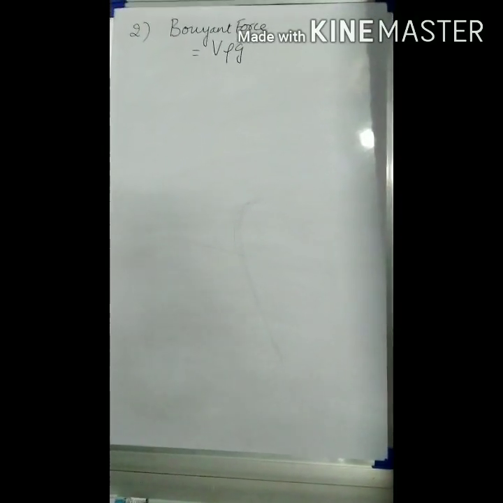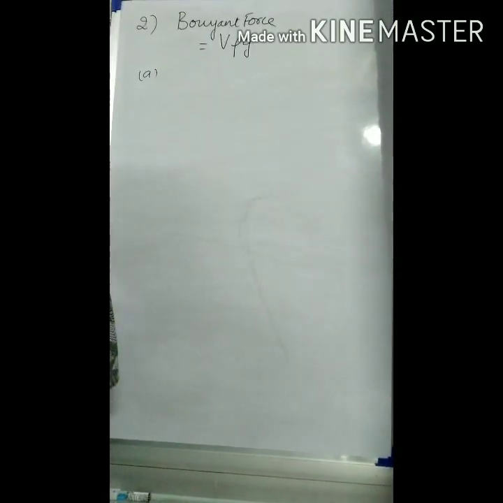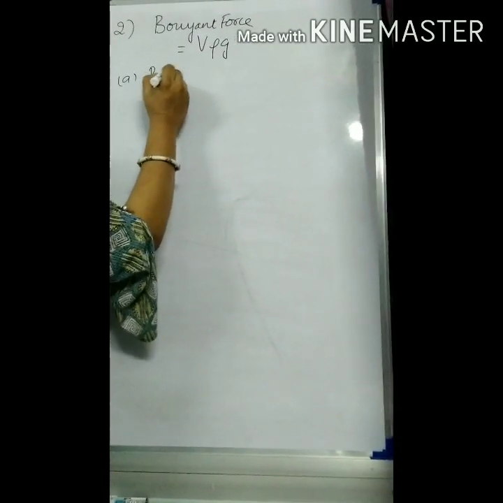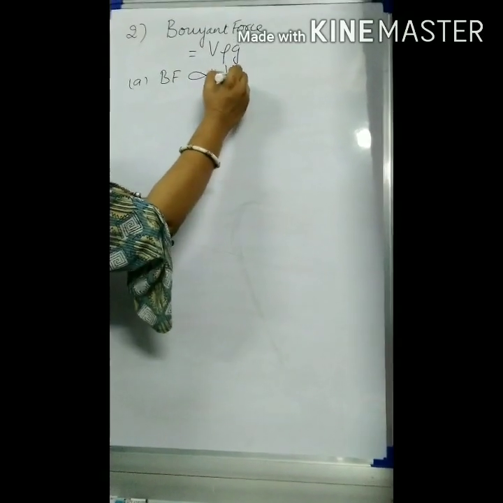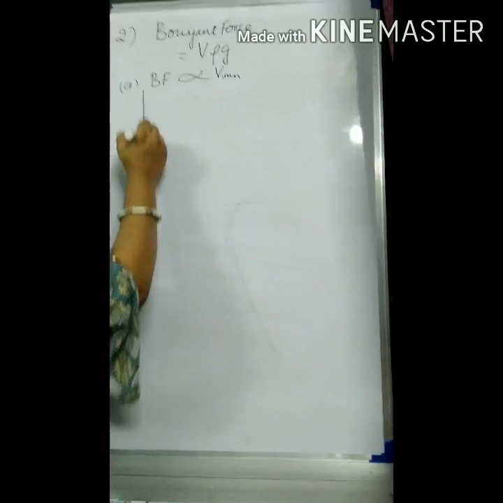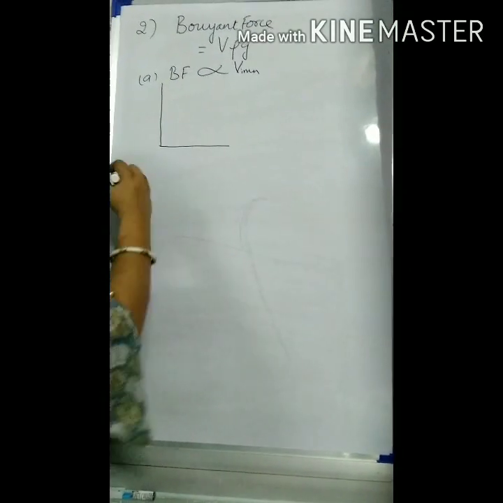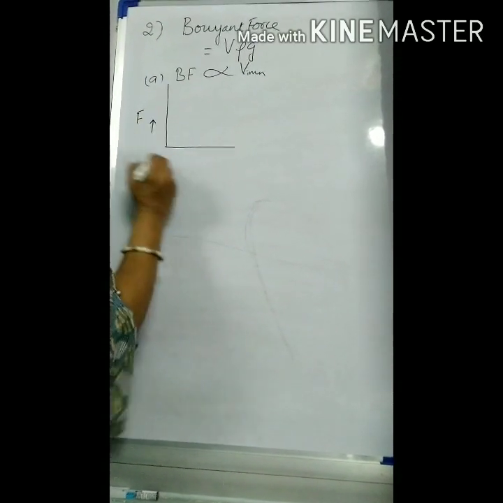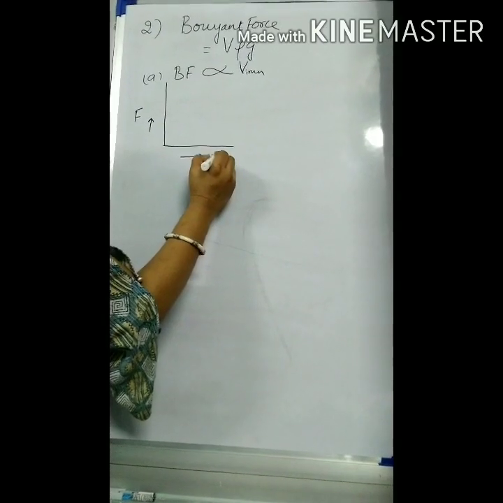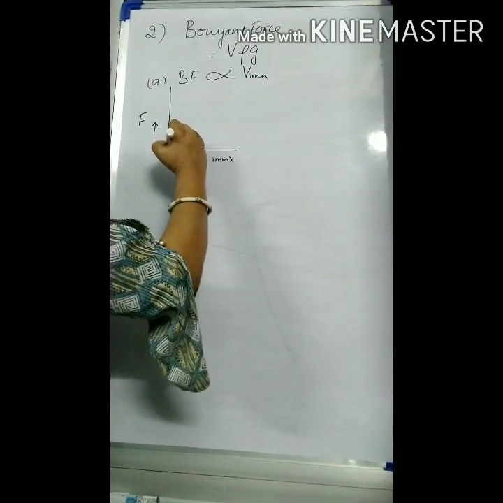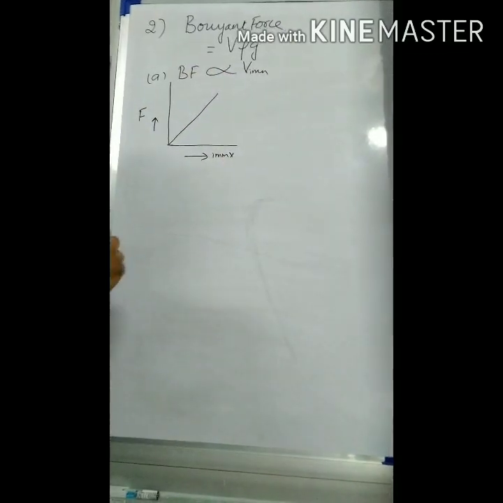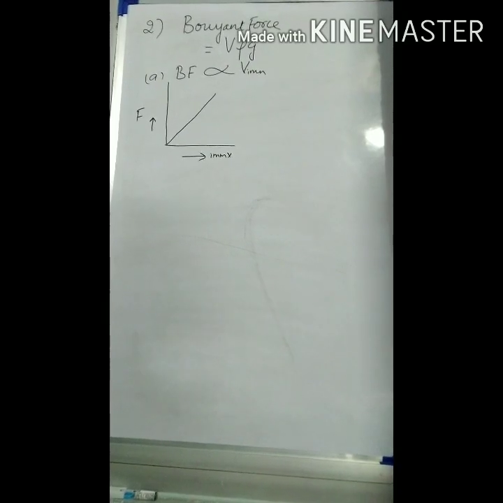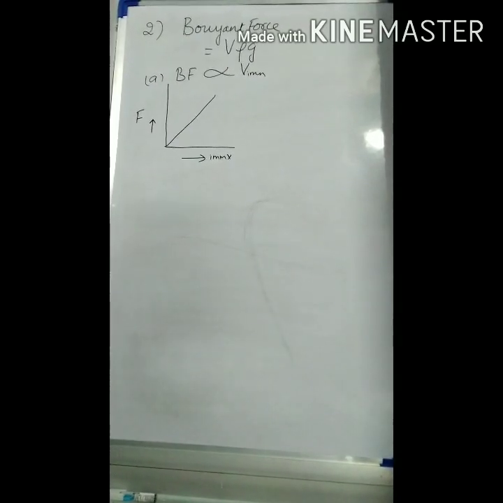So when you want to draw the first graph, A, you have to draw the graph between the buoyant force and the volume. So the buoyant force over here is directly proportional to immersed volume. Direct proportionality graphs always have a straight line. So we'll have the force on this side and immersed volume over here, and the graph will be a straight line, which will indicate that as the immersed volume increases, the buoyant force will also increase. There is a direct proportionality between the two.